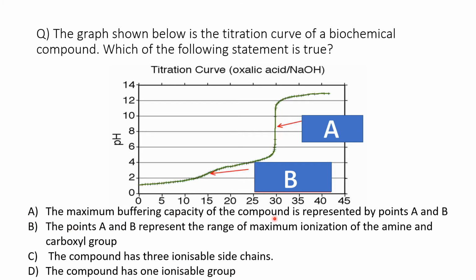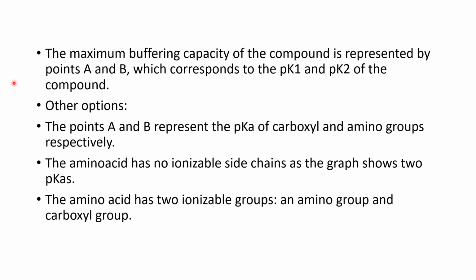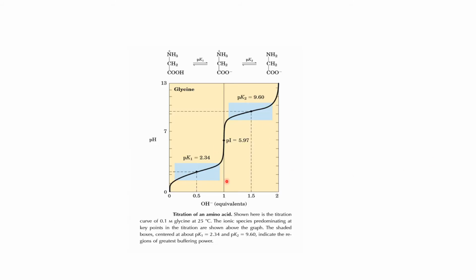The maximum buffering capacity of the compound is represented by points A and B. Let's see the explanation. The maximum buffering capacity is represented by the points A and B, which correspond to the pK1 and pK2 of the compound. Coming to other options, the points A and B represent the pKa of the carboxyl and the amino groups respectively. The amino acid has no ionizable side chains as the graph shows 2 pKas. The amino acid has 2 ionizable groups, an amino group and a carboxyl group. So this is glycine, and the points A and B represent the sites of maximum buffering action.